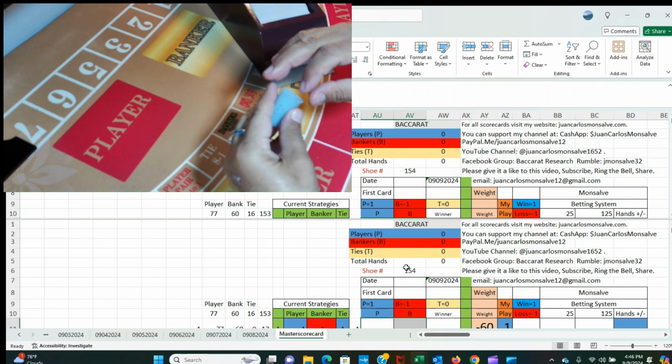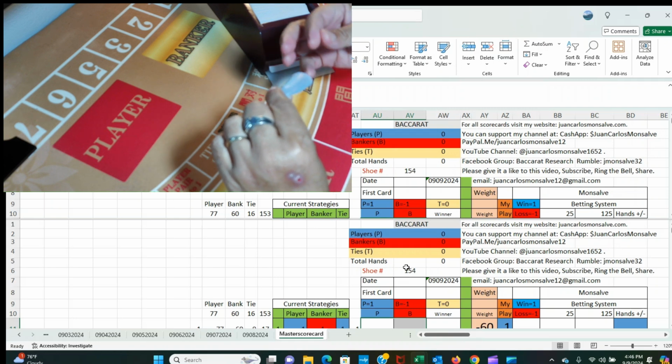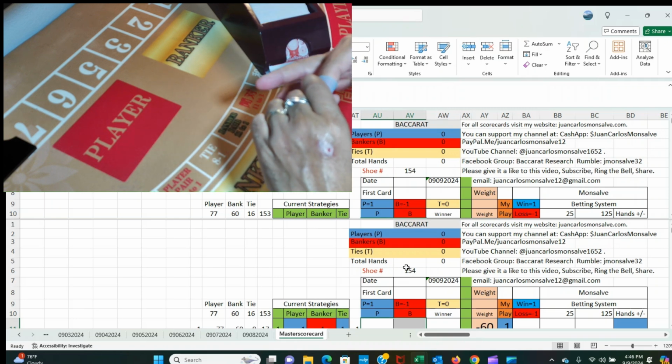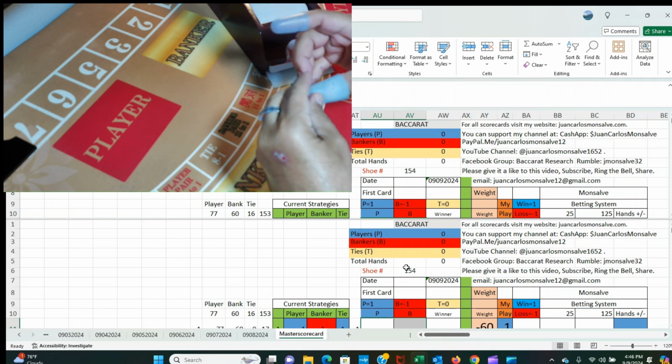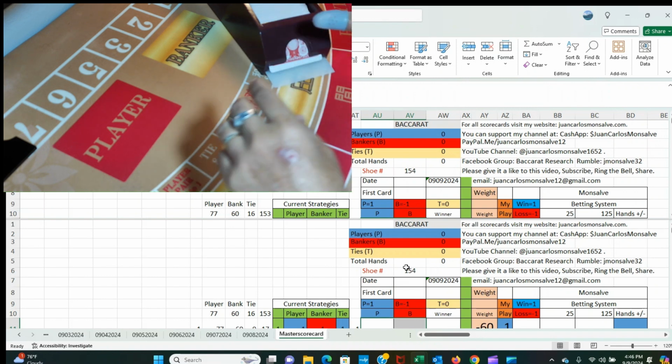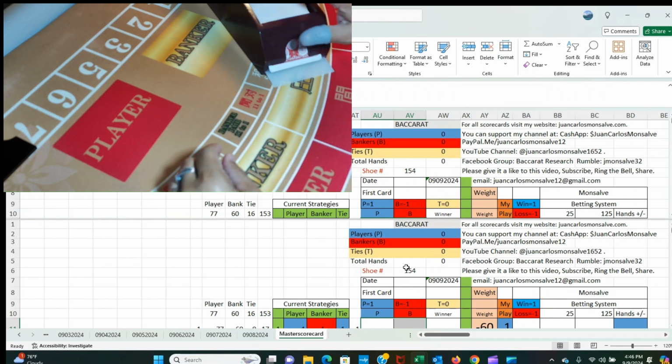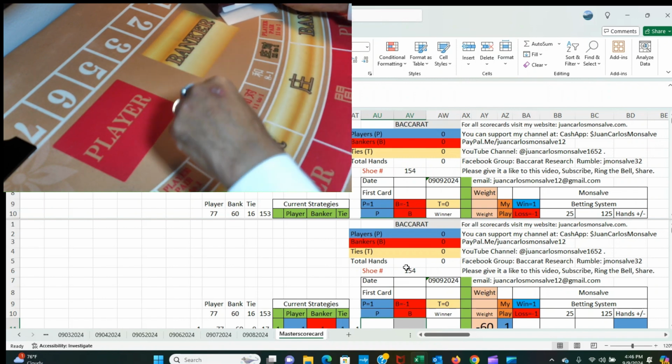I have my rubbers here for my fingers. I have very soft fingers, so I need to put these rubbers on so I can grab the cards and they don't slip from my fingers.